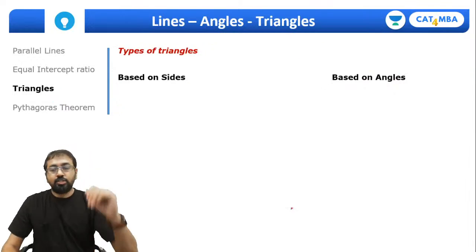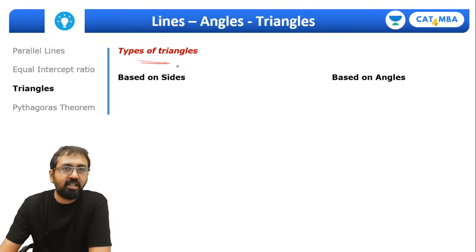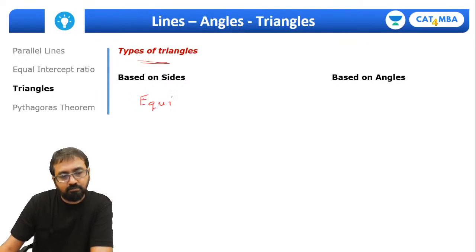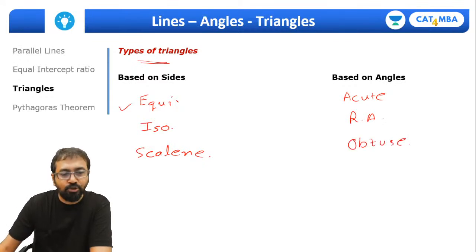Okay, fine. So now let's quickly understand different types of triangles. Can you tell me how many different types of triangles you have seen? Just write down the names. Quickly tell me the names. What are the different types of triangles that you have seen? Is it equilateral triangle, isosceles triangle, scalene triangle, acute angle triangle, right angle triangle, obtuse angle triangle? Isn't that so? I'm sure all of you must have heard of these 6 different types of triangles.